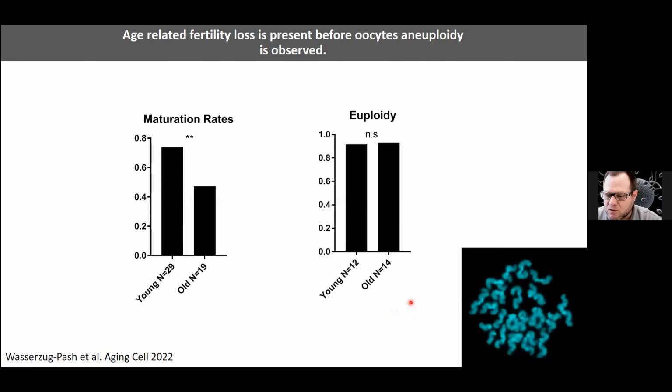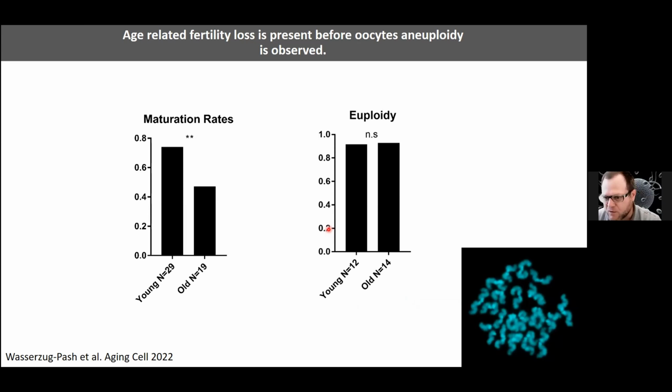In order to study fertility and oocyte quality and how it is affected by age, we wanted to put aside one factor which has been studied very extensively in the last few decades, and this is that with age, the oocytes become aneuploid.